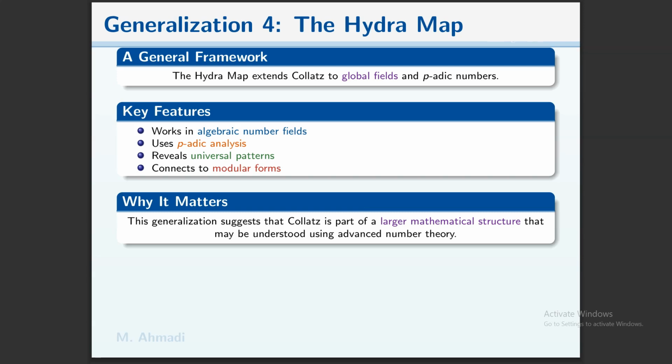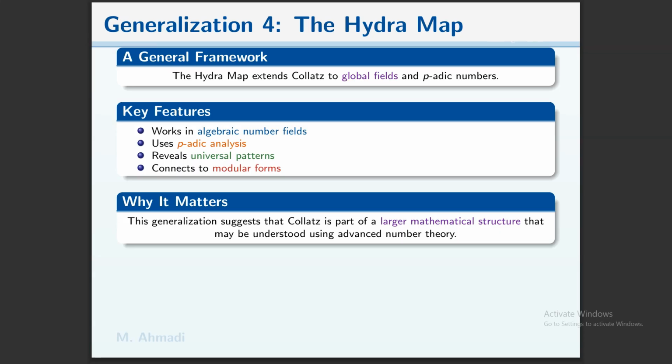And the final one, the fourth generalization, is the Hydra map. The Hydra map extends to global fields and p-adic numbers. The p-adic numbers are completely different from the normal numbers that we use in daily life.